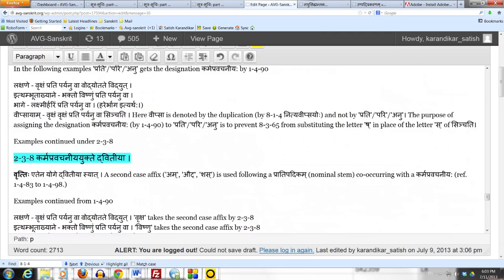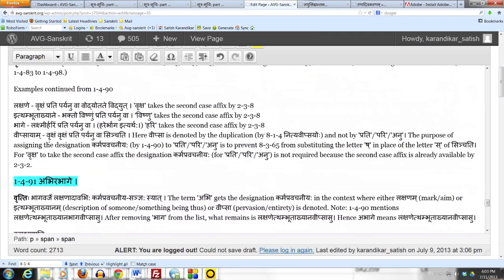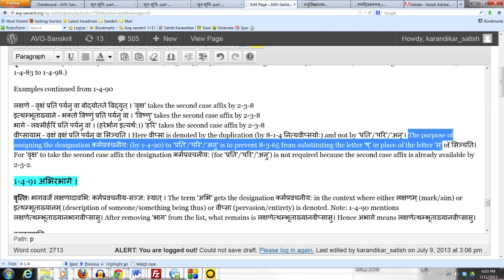This is a peculiar case where even though vriksha is connected with prati, pari or anu and 238 can assign the second case affix to vriksha, it turns out that 238 is not required here, because in this construction vriksha is the karma, the object of the watering. So 232 karmani dvitiya has already assigned the second case affix to vriksha. The importance of the karma pravachaniya sanya in this particular example is only to prohibit 8365 from substituting a murdhanya shakara in place of this sakara of sinchati.